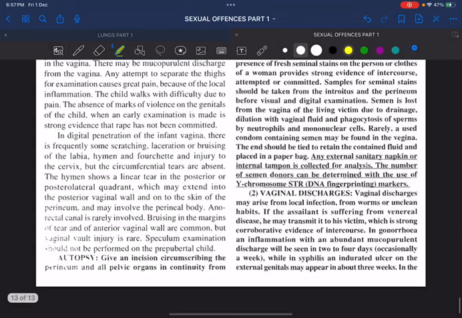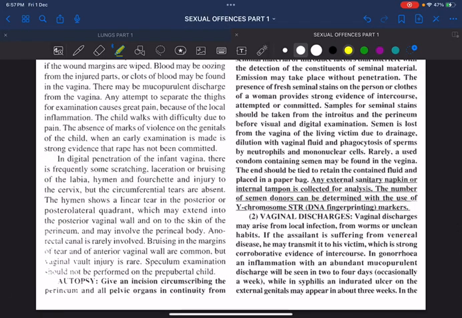In the next video, we'll be seeing the examination of the accused. We'll be seeing the unnatural sexual offences, sexual perversions, and the other sexual related offences.